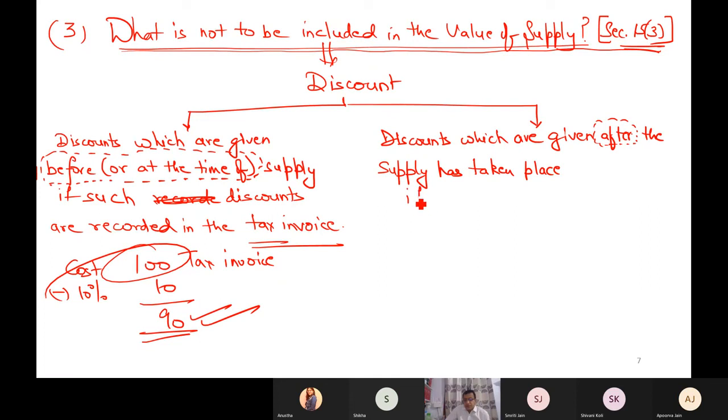Another condition is that you were aware of this discount.